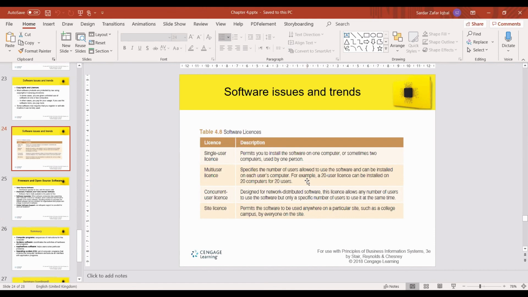Like the university, an organization usually can do this. They can purchase a number of multi-user licenses. We are using many software here, and all faculty members are using them, and some students can use many software in the lab. So it means the university has multi-user licenses there.